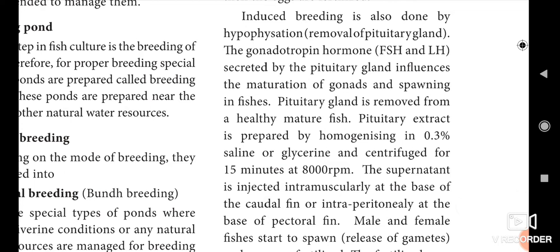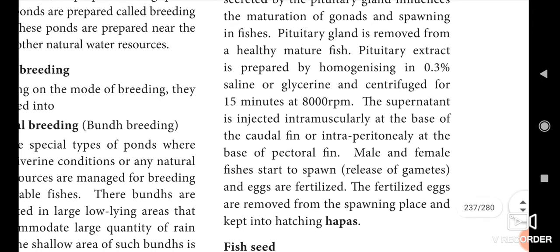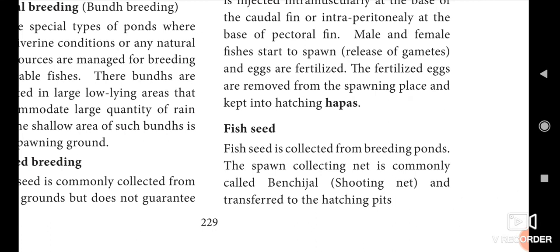The pituitary extract is prepared by homogenizing in 0.3% saline or glycerin and centrifuging for 15 minutes at 8000 rpm. Then the supernatant is injected intramuscularly at the base of the caudal fin or intraperitoneally at the base of the pectoral fin. Then male and female fishes start to spawn, that is, they release gametes, and the eggs are fertilized. The fertilized eggs are removed from the spawning place and kept in hatching happas. So this is induced breeding, otherwise known as artificial breeding.